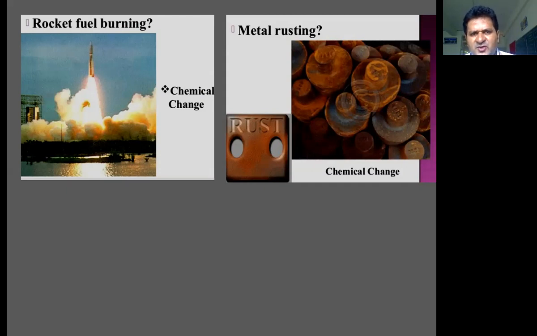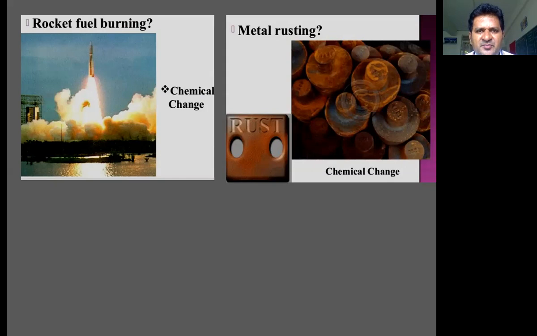Another example that you observe in day-to-day life is rusting of iron. If any material is made up of iron, prolonged exposure of iron or copper to the atmosphere in the presence of oxygen and water moisture, the metal undergoes rusting.